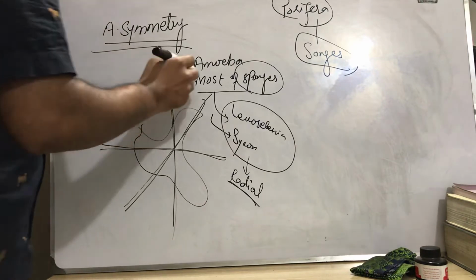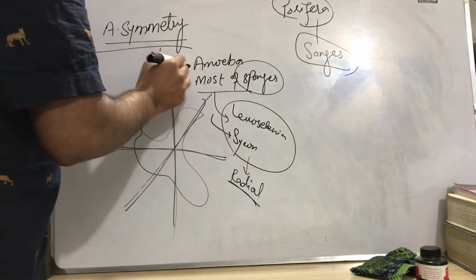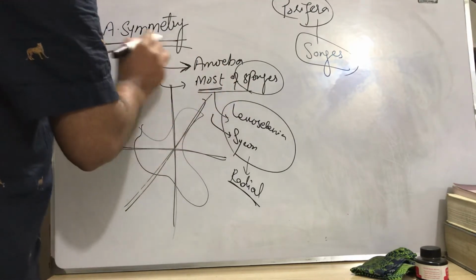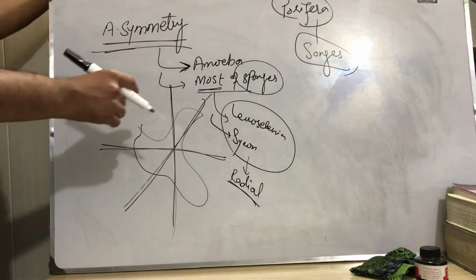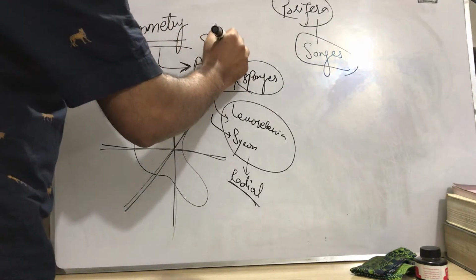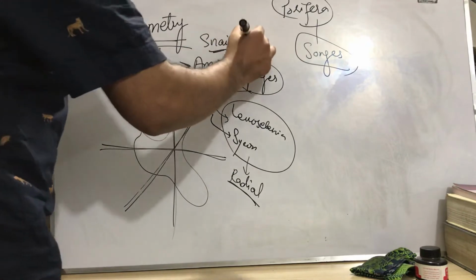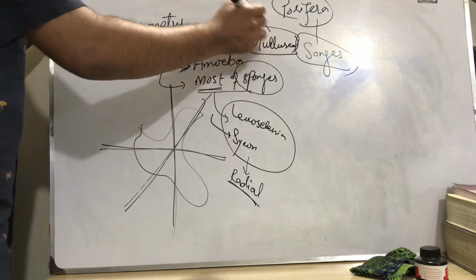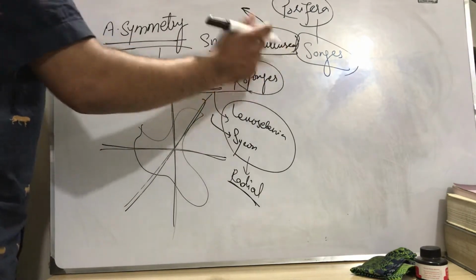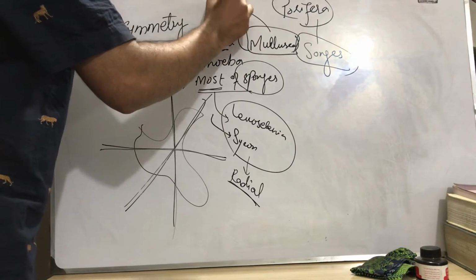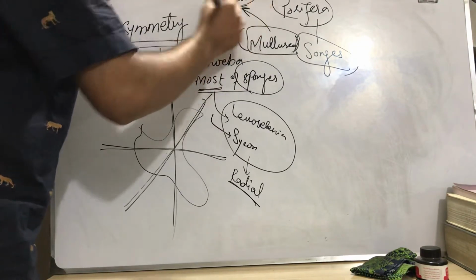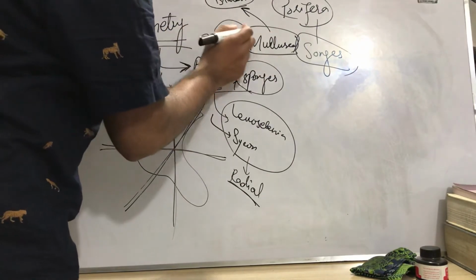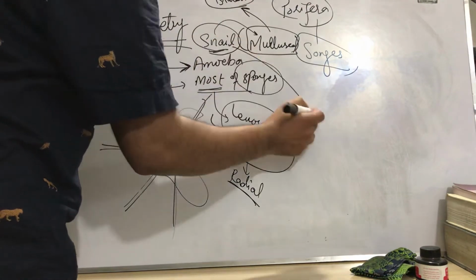So here we saw that amoeba shows asymmetry. Also, not all sponges, but most of the sponges, show asymmetry. One more example is very interesting: the snail. The snail is molluscan, a short-bodied animal. Mollusca organisms have bilateral symmetry. Later I will discuss bilateral symmetry. Mollusca have bilateral symmetry, and the snail is a member of Mollusca, but the snail is asymmetrical.